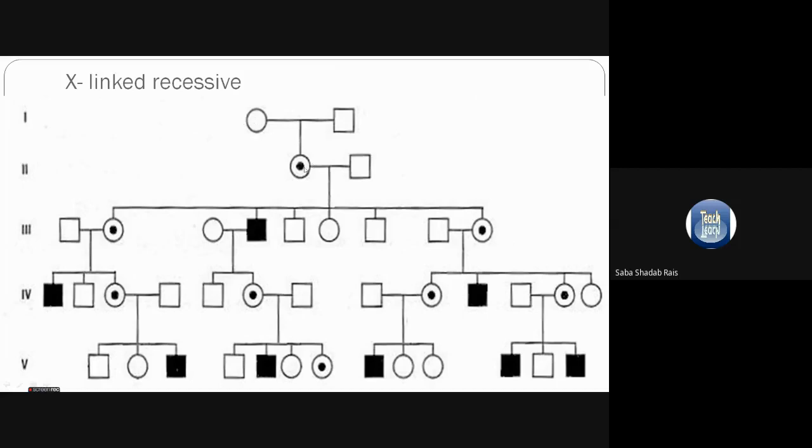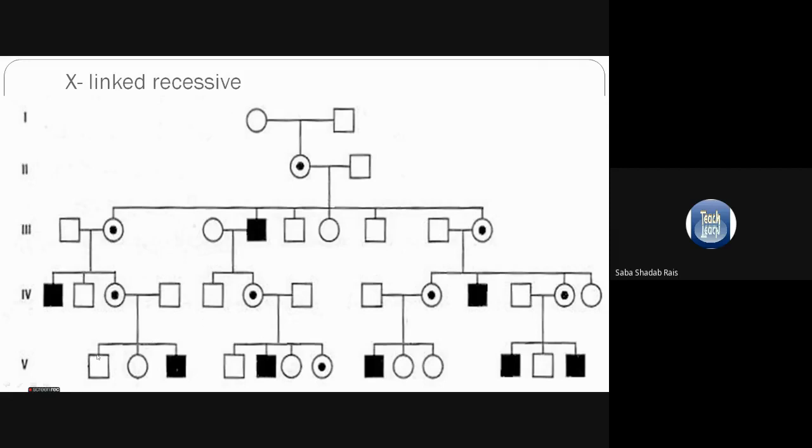That's why she has transmitted the disease gene to the daughter. Now this daughter has many children, and out of that you can see this daughter is a carrier. Then half of their sons will be affected. In X-linked recessive, half of the sons will be affected and half of the daughters will be carriers.